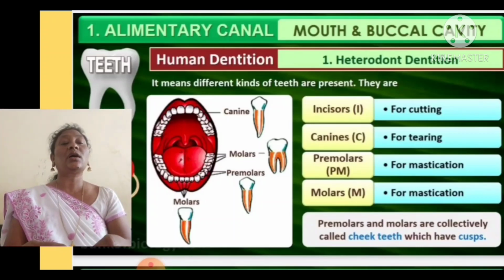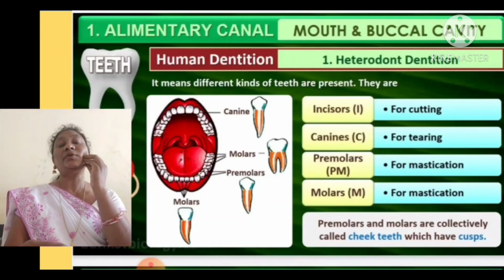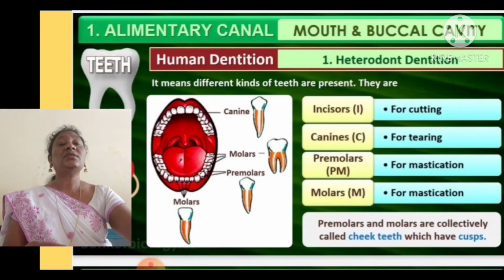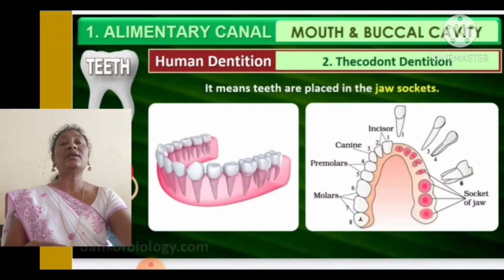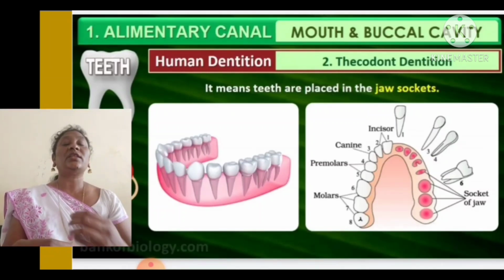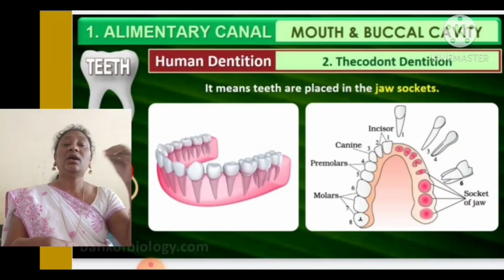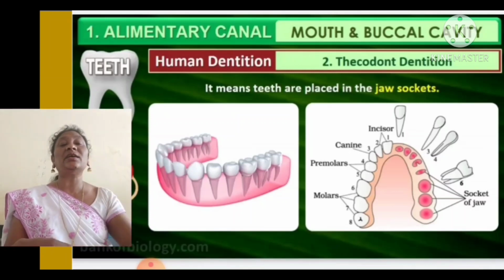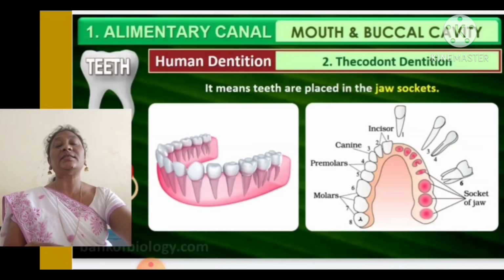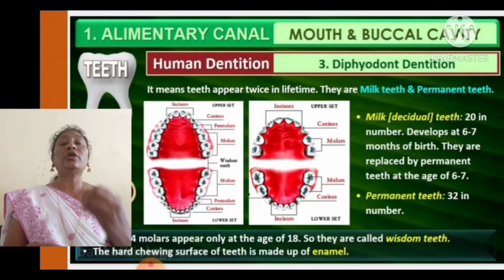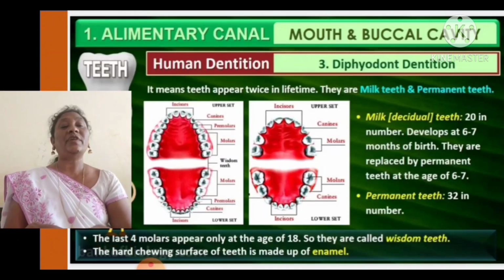Premolars and molars are collectively called cheek teeth. They are present in the cheek, that's why both are called cheek teeth. These cheek teeth have cusps. You can see here how the teeth are placed. The teeth are placed in the jaw sockets. Sockets means depressions. The teeth are arranged in the jaw sockets to gain flexibility.